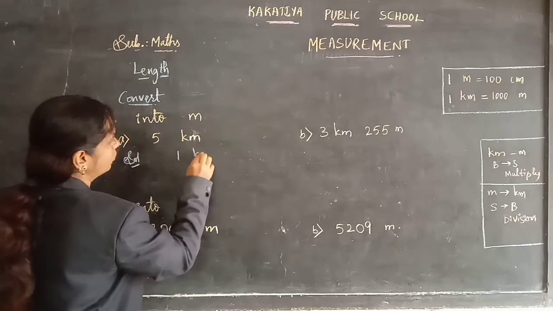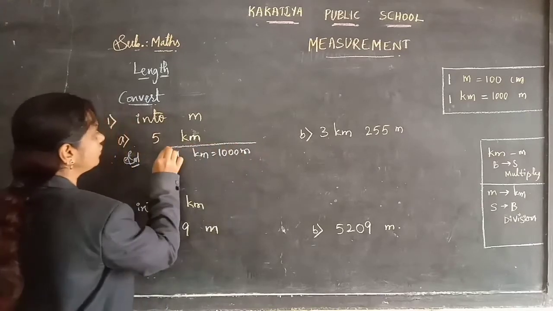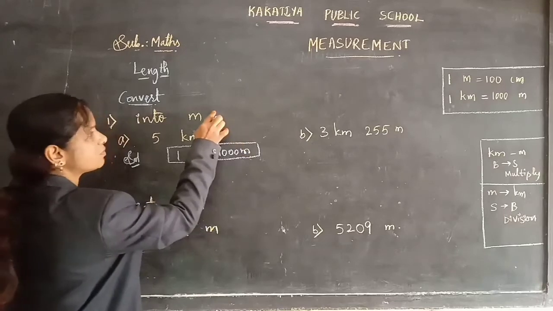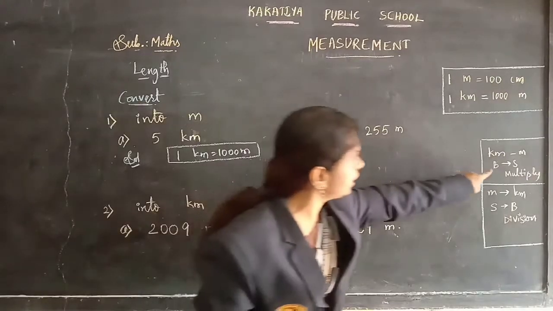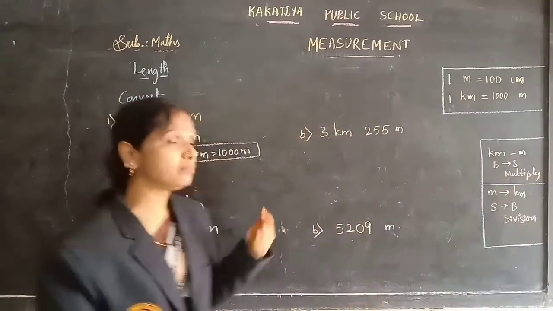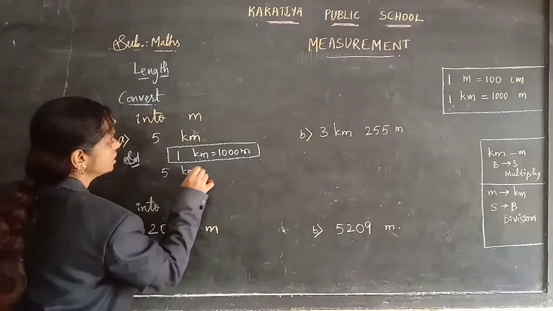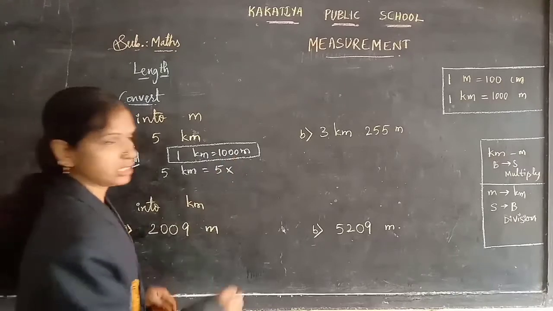First, 1 kilometer is equal to 1000 meters. And here we are converting the bigger measurement, kilometers, into the smaller measurement, meters. Bigger to smaller when you are converting, you need to multiply. What numbers do you need to multiply? The given number, 5 kilometers, you need to multiply by the formula number, 1000 meters.